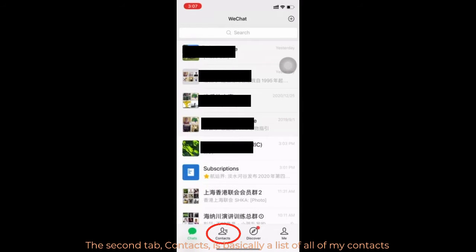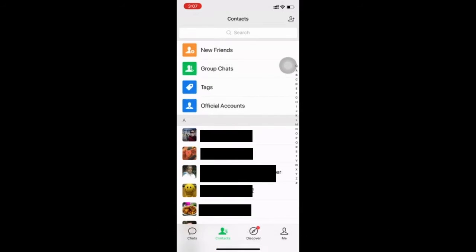The second tab, Contacts, is basically a list of all my contacts, as well as the blogs and official accounts that I have subscribed to.